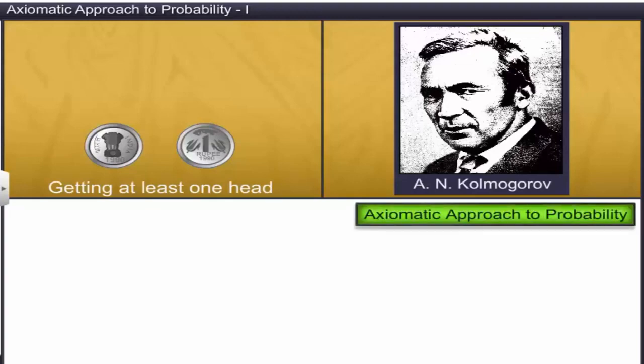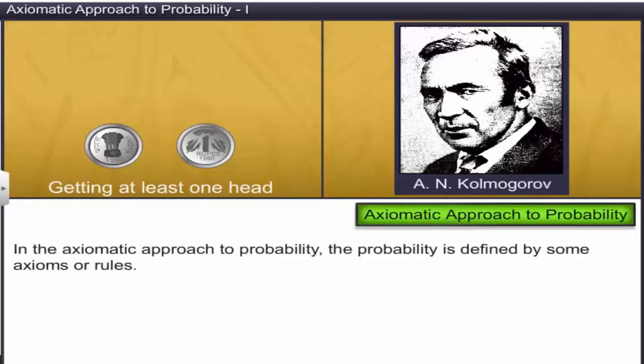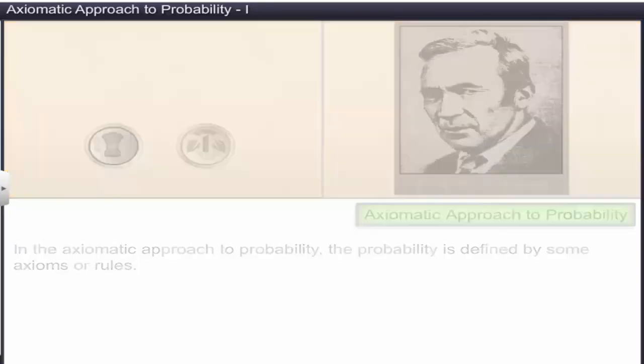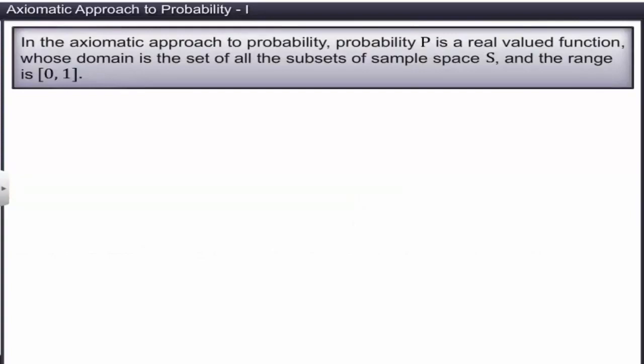In this approach, some axioms or rules are laid down to interpret probability. Let S be the sample space of a random experiment. According to the axiomatic approach to probability, the probability P is a real valued function whose domain is the set of all the subsets of sample space S, and the range is the interval [0, 1]. Here function P satisfies some axioms. Let's take a look at them.